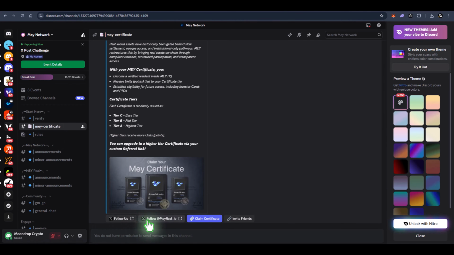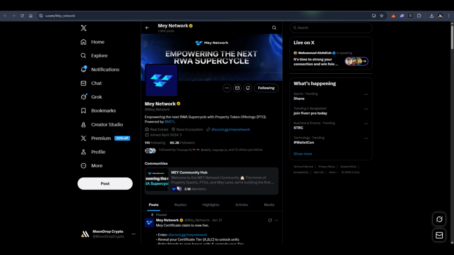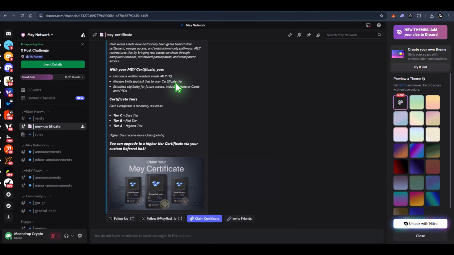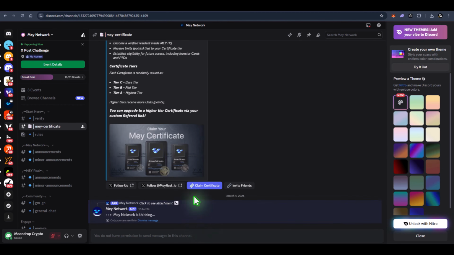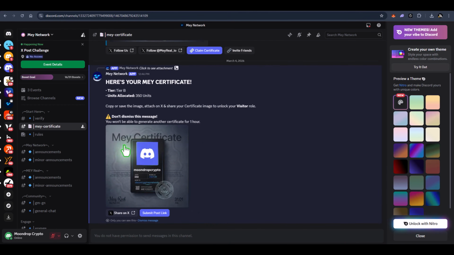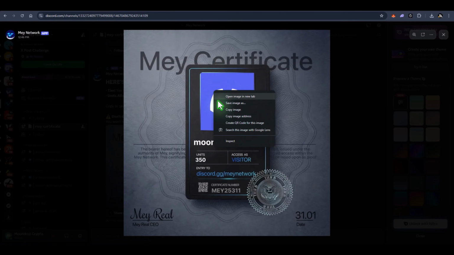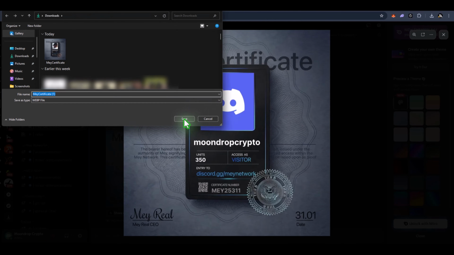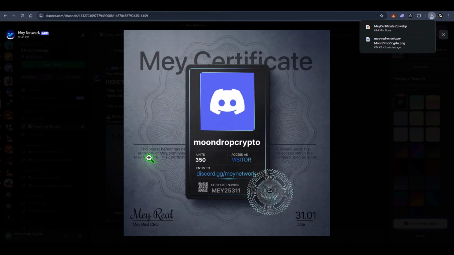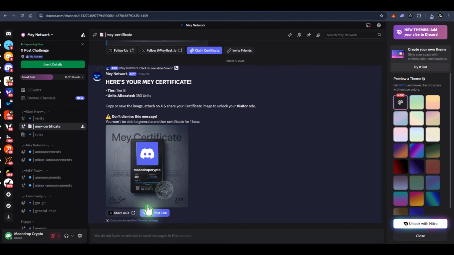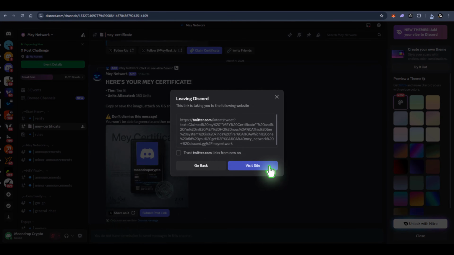It's important to complete both of these X tasks. Basically, you need to follow both X profiles. After that, click on claim certificate. Then an automatic certificate will generate for you. Click on the image, then save this image. After that, you need to share this on X. So click here, share on X, then click on visit site.